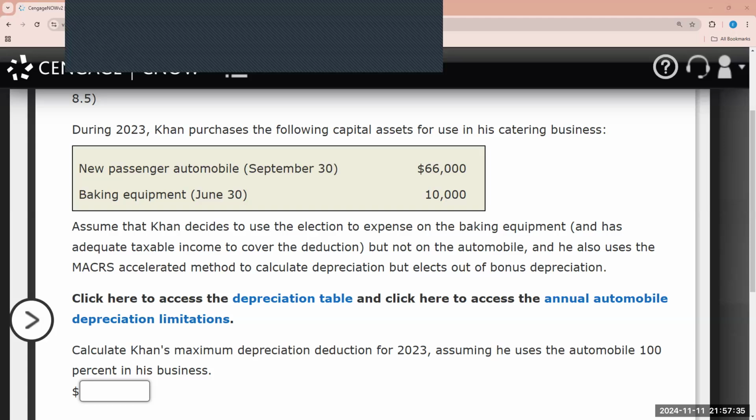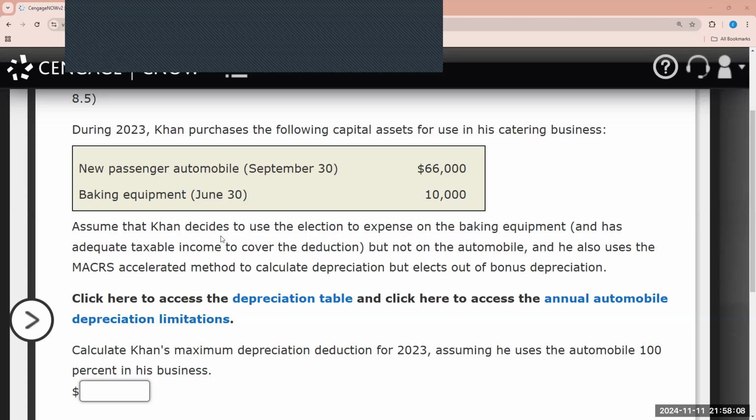The second is the phase out of the annual amount limit. Again, not a lot of assets purchased, so that $4,050,000 limit is not going to be reached. And then we have the taxable income limit. So based on this case, we see that for Khan, he obviously wants to take full advantage here with the MACRS accelerated method, but he doesn't want to take advantage of the bonus depreciation.